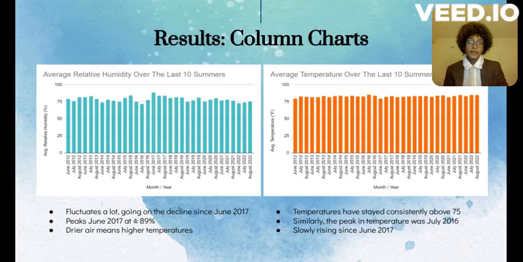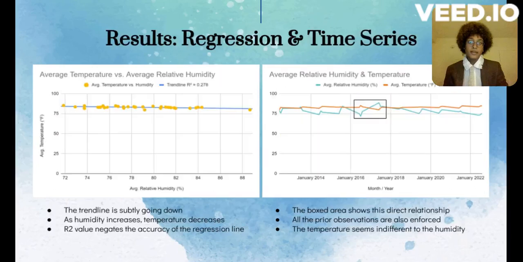Moving on to my time series graphs and regression graphs, as you can see on the left, here is my regression graph comparing the average temperature and relative humidity, and the trend line seems to be steadily going down, which I did not expect. It basically goes against everything we learned up until this point. And it pretty much tells us that as relative humidity increases, the temperature actually decreases.